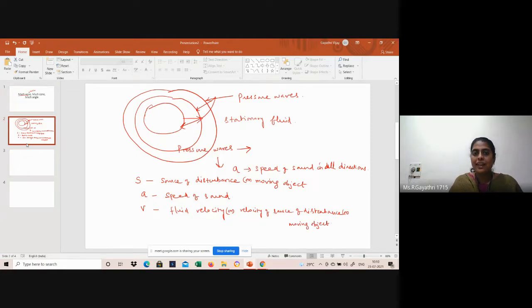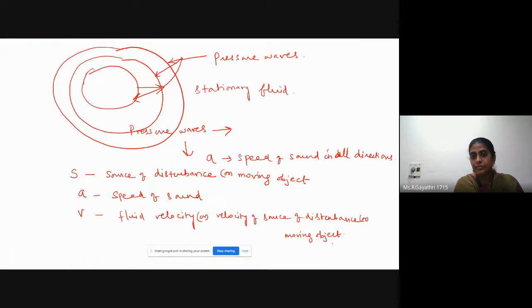Okay, first we can consider any solid object moving through a stationary fluid.